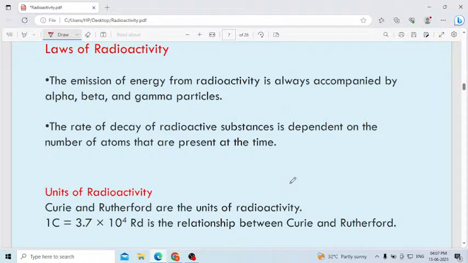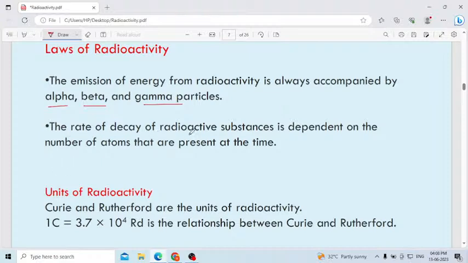Next, the emission of energy from radioactivity is always accompanied by alpha, beta, gamma particles. Here radioactivity occurs with the emission of energy. Energy is released in radioactivity, and with that release of energy, alpha, beta, gamma particles are released.